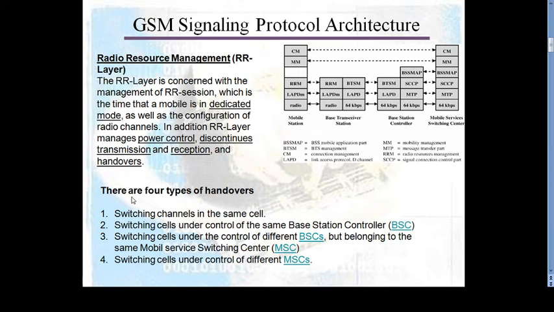What are the 4 types of handovers supported by the RR layer? First one is switching channel in the same cell. Then switching cell under the control of the same base station controller, that is BSC. Then switching cell under the control of a different BSC but belonging to the same mobile service switching center. And switching cell under the control of a different MSC. So these are the 4 types of handovers which can be handled by RR management.